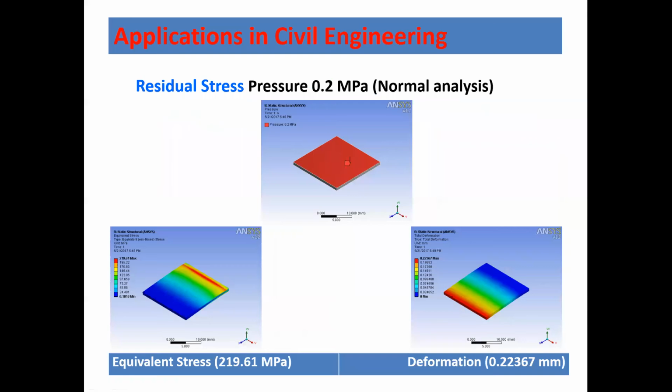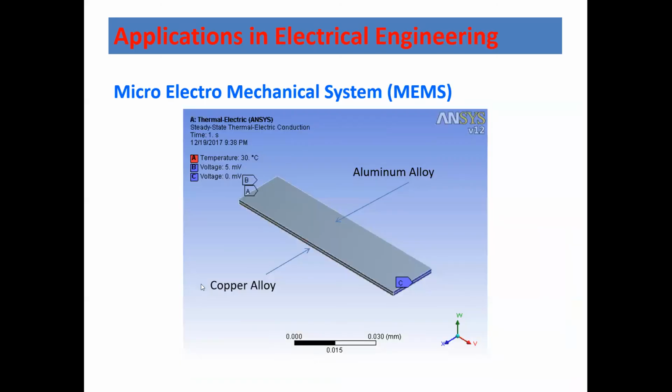Just imagine that we have taken a simple plate and applied a load. It will be deformed, and if you remove the load, it will regain its own shape. But if the magnitude of the force is very high, then the plate will deform, and if you remove the load, the plate will remain in the same position. There will be a permanent deformation, and this permanent deformation is going to cause residual stresses in the structure. Now, these residual stresses can also be analyzed in an FEA package.